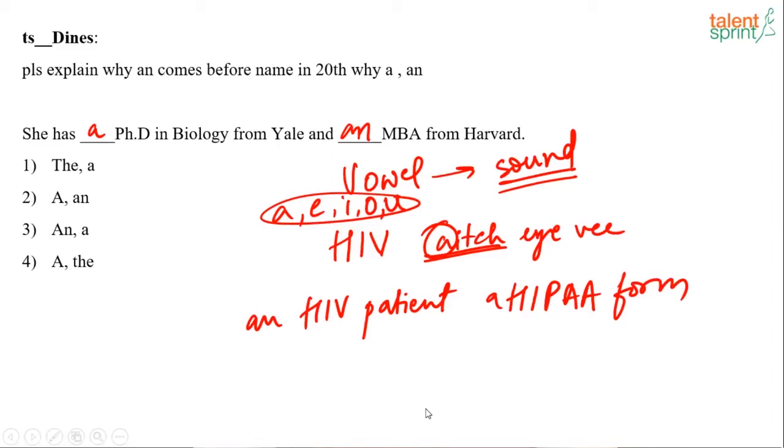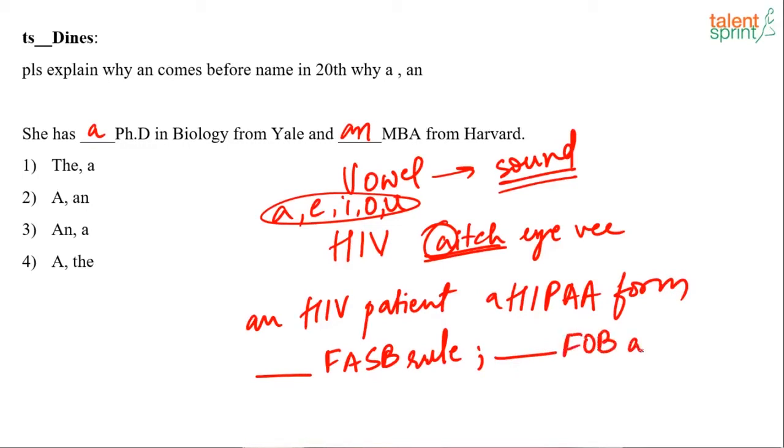Alright, so there are many examples like this, many alphabets like this. Another example could be FASB rule. Now you tell me what will be here and what will be here.